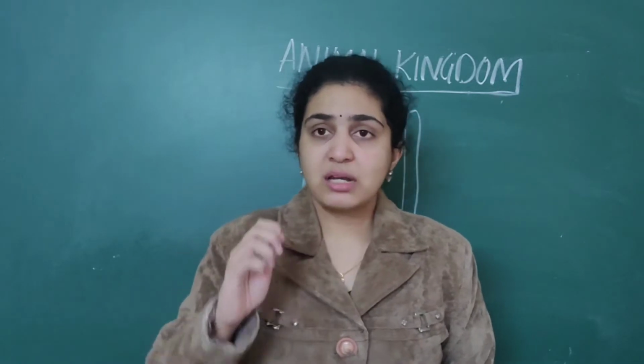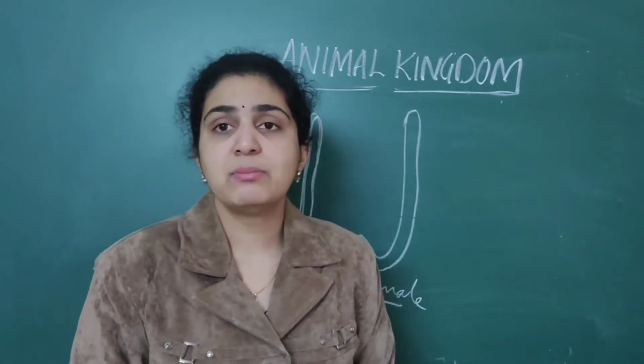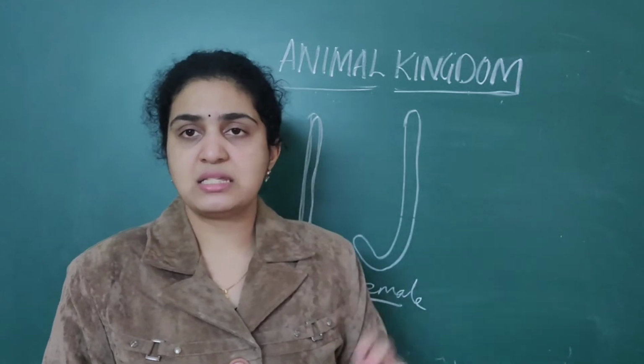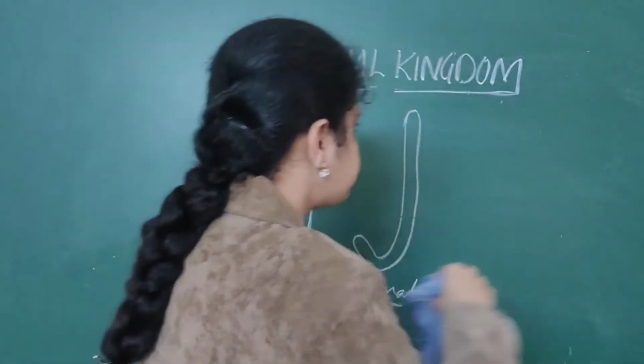Another important feature is that they are radially symmetrical animals, but larvae are bilaterally symmetrical.